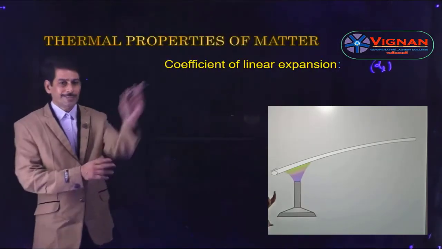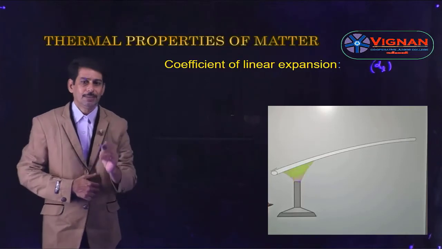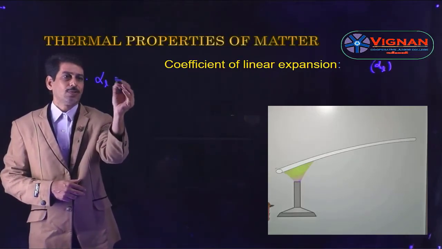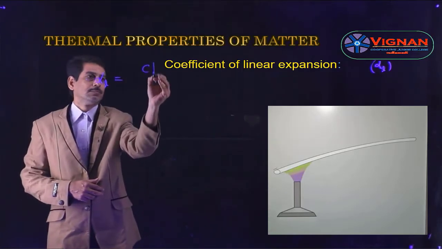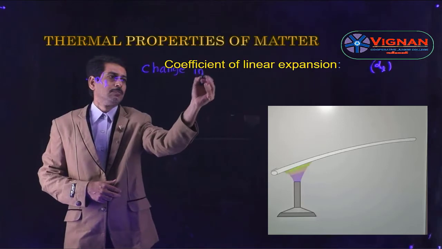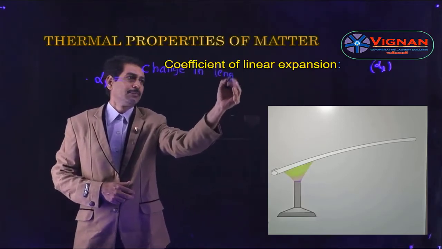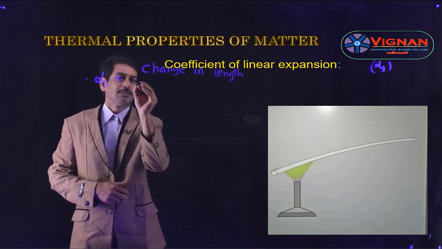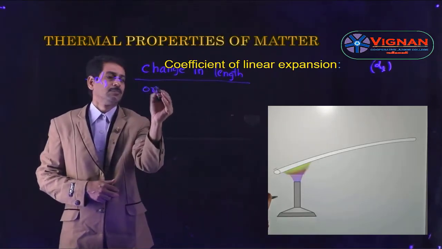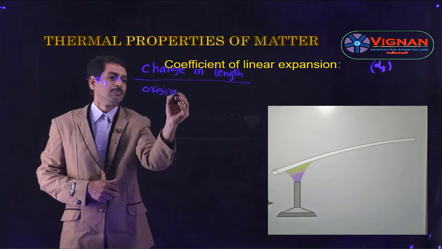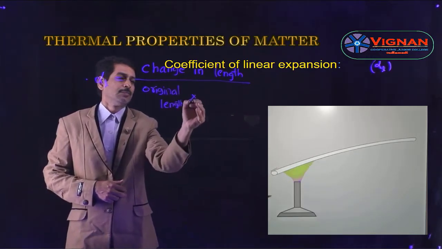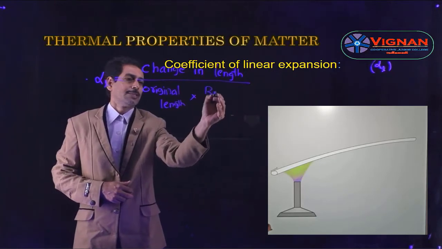The coefficient of linear expansion is denoted by the letter alpha L, and the formula for alpha L is given as: alpha L is equal to change in length divided by original length into rise of temperature.